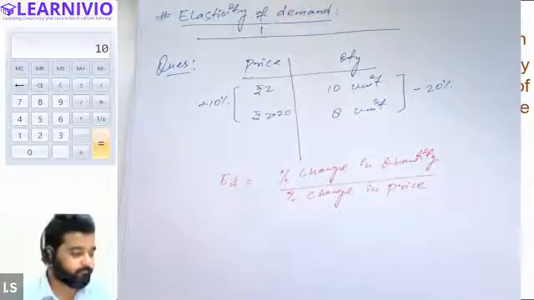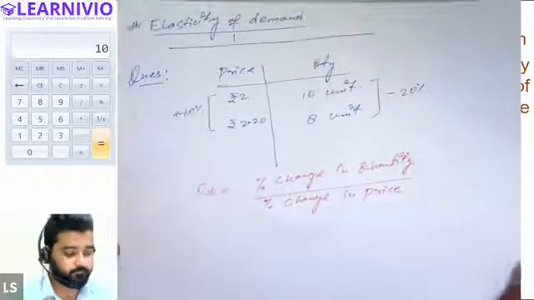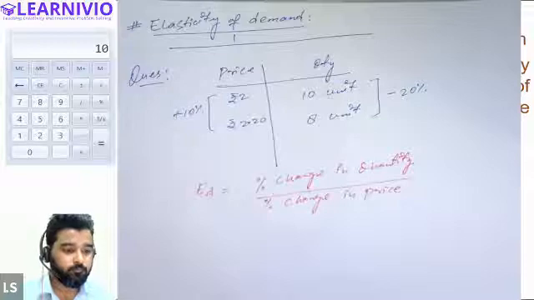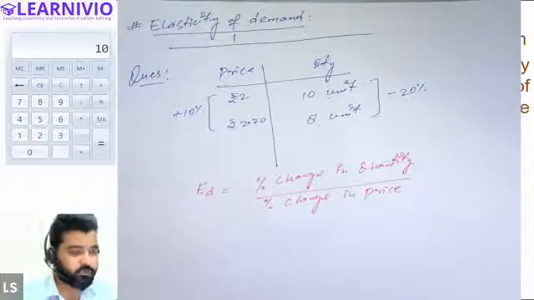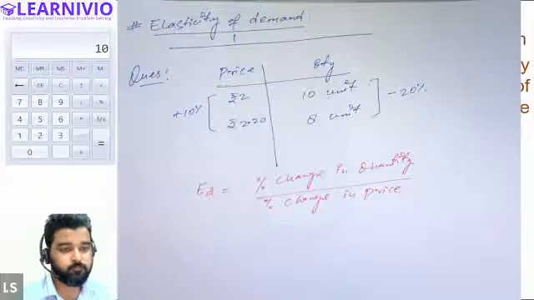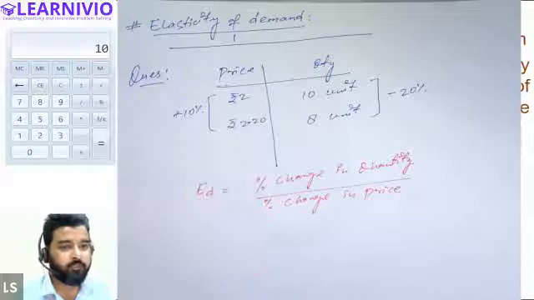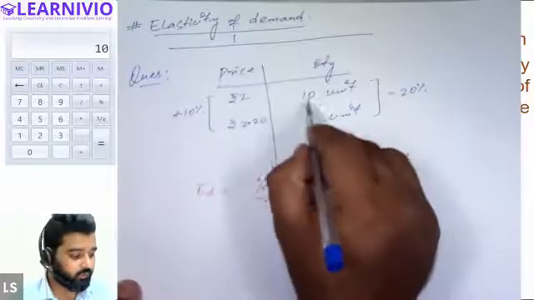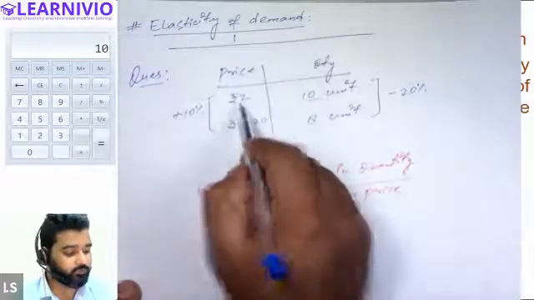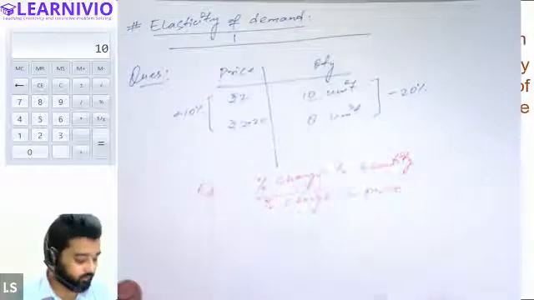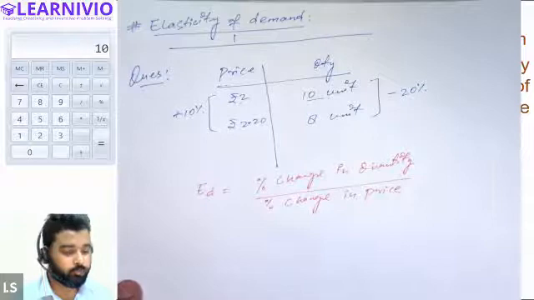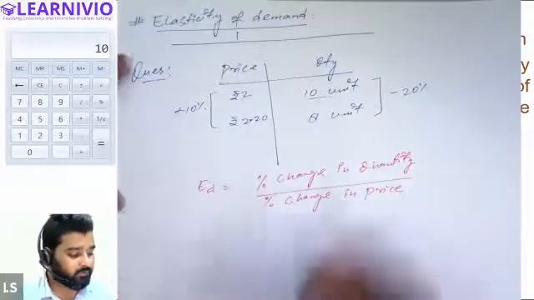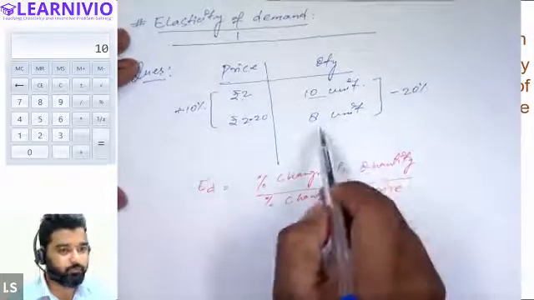Yes, Asad, tell me. Sir, that's the change in quantity, right? Like ED equals percentage change in quantity. So what quantity are we referring to? Basically this is our quantity. Earlier at 2 rupees, the customer used to buy how many units? 10 units of the commodity, right? When price increases to 2.20, the customer starts purchasing only 8 units of the commodity.